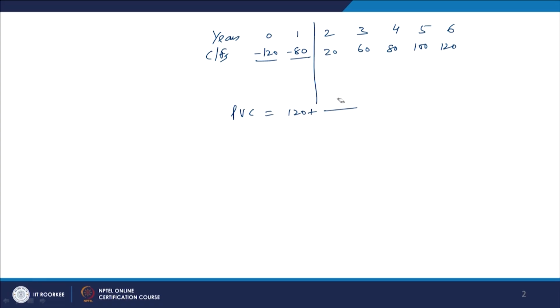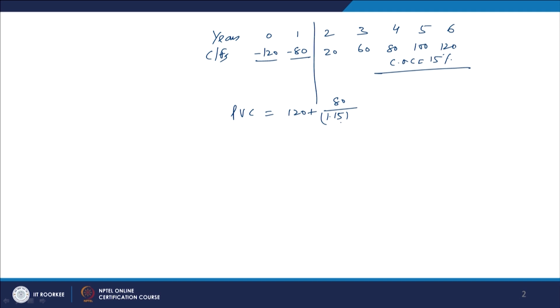The value of 80 after 1 year is not 80, it is something less than that. So, we have to discount it, assuming a cost of capital, COC, equal to 15%. That is why I am discounting with 1.15. So, 80 divided by 1.15.